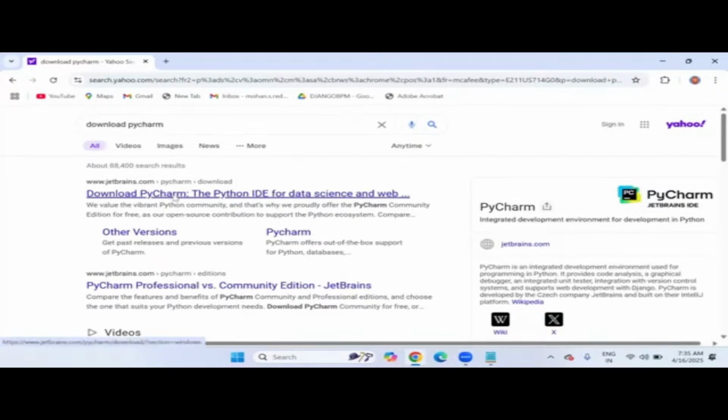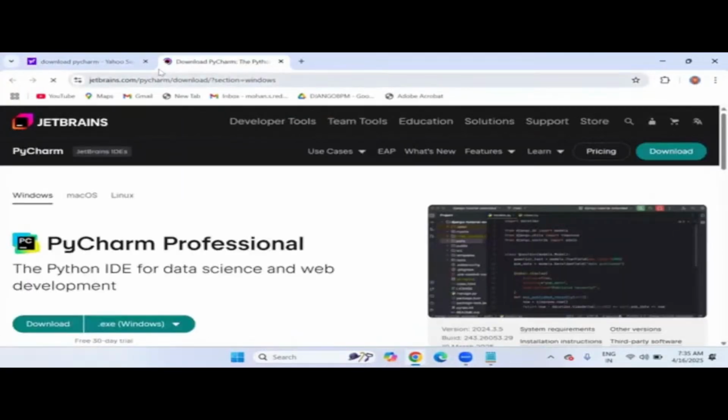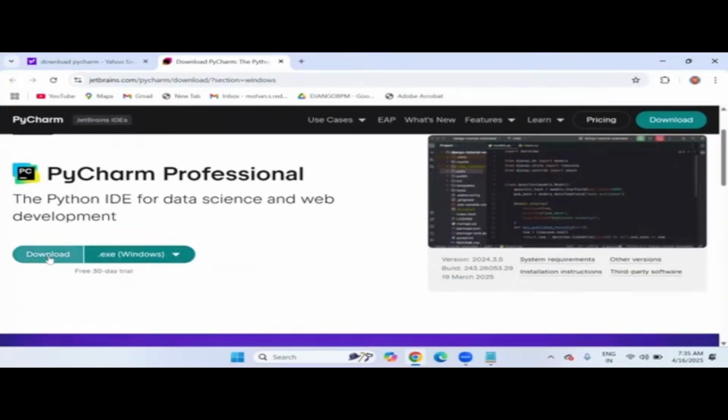Okay, let's click on this first link, jetbrains.com, and notice this PyCharm Professional. Don't click on it. Okay, so wait some time. This is the professional editor, this IDE, especially for data science and web development. Even after completion of the Python course, we will start web development with Django, REST API, other frameworks.